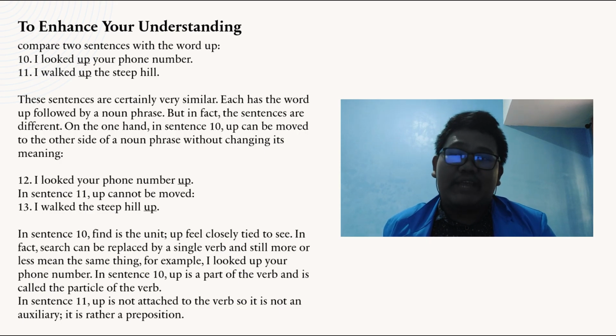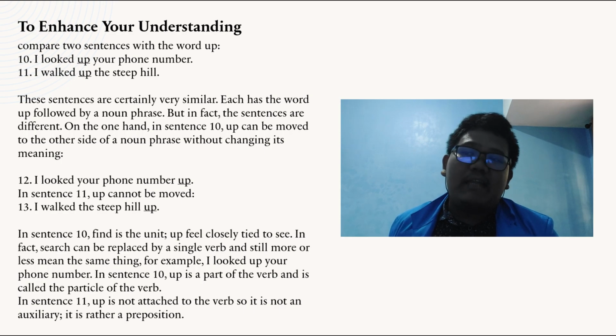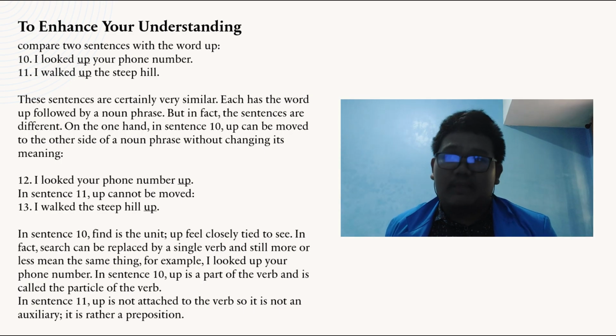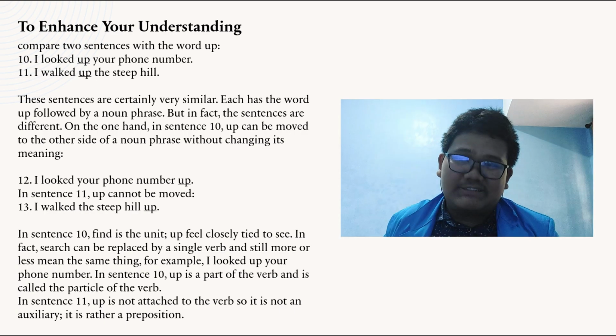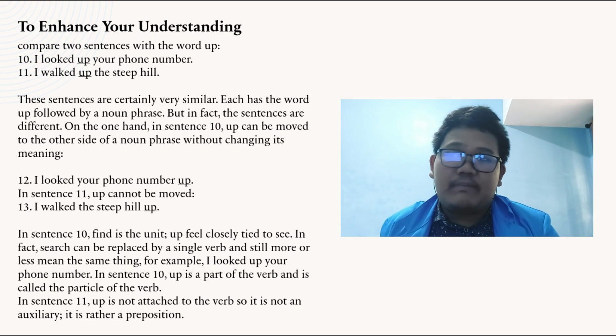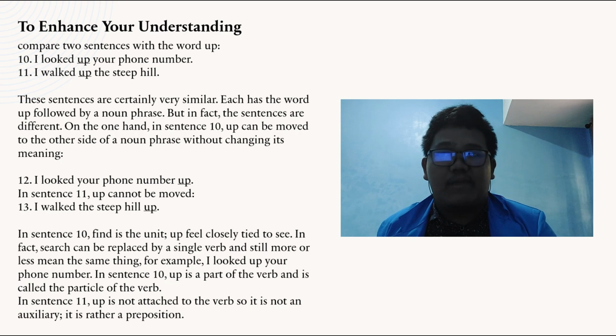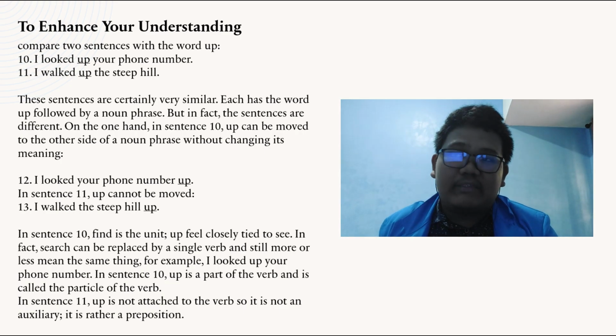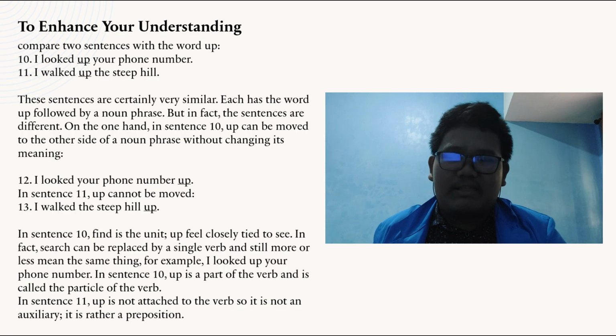Next, to enhance your understanding, try to compare two sentences with the word up. Number 10, I looked up your phone number. Number 11, I walked up the steep hill. These sentences are certainly very similar. Each has the word up followed by a noun phrase. But in fact, the sentences are different. On the one hand, in sentence 10, up can be moved to the other side of a noun phrase without changing its meaning. For example, number 12, I looked your phone number up. In sentence 11, up cannot be moved. Number 13, I walked the steep hill up.